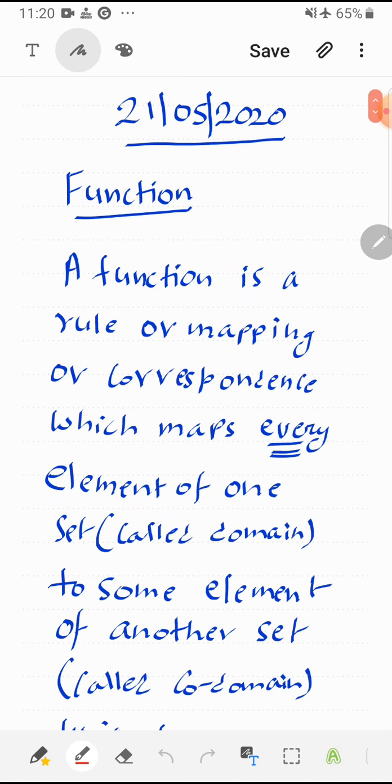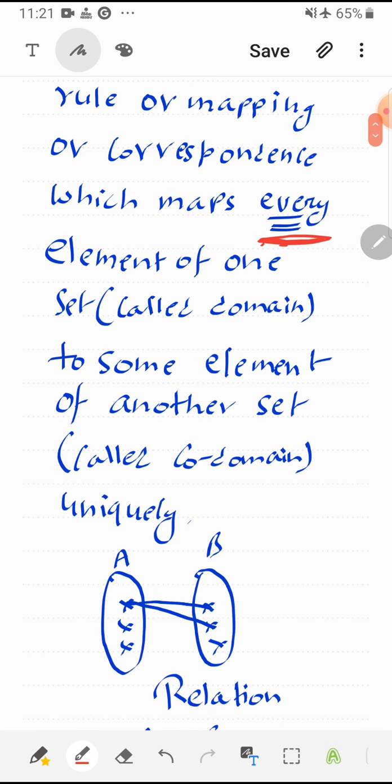A function is a rule or mapping or correspondence which maps every element. Remember, every. This is a very important word. Every element of one set called domain to some element of another set called codomain uniquely. This is the second important word in this definition.